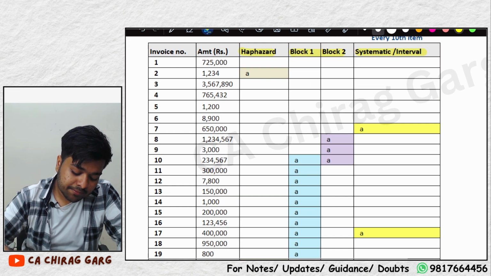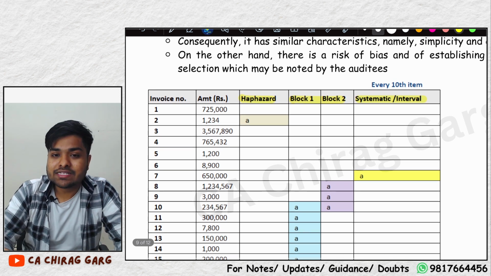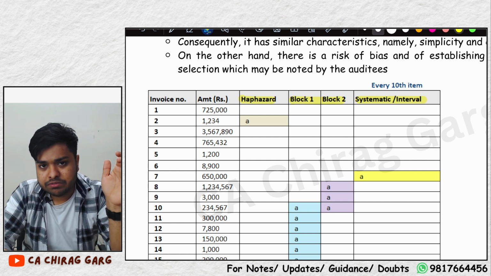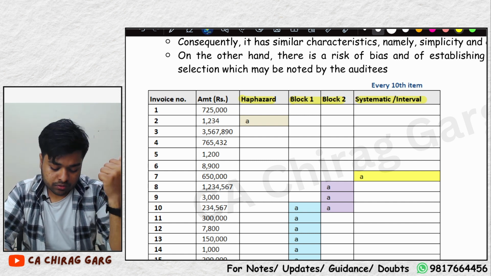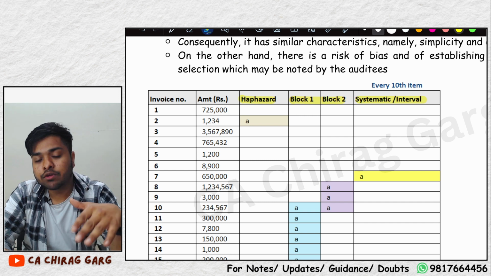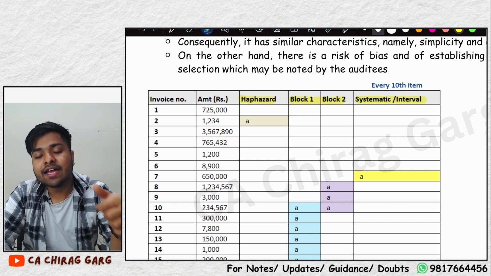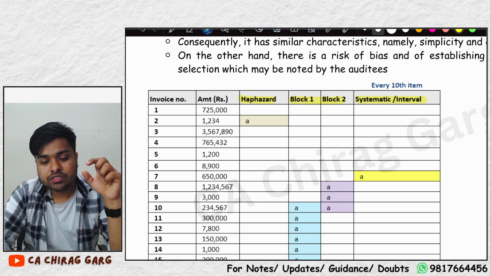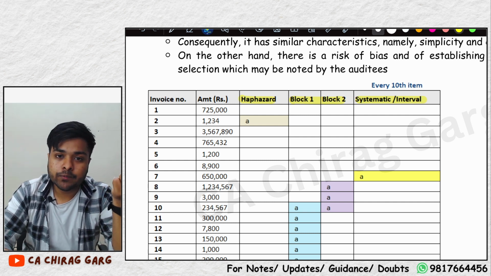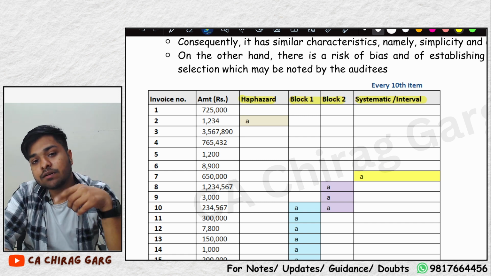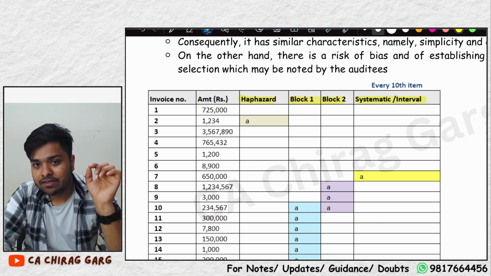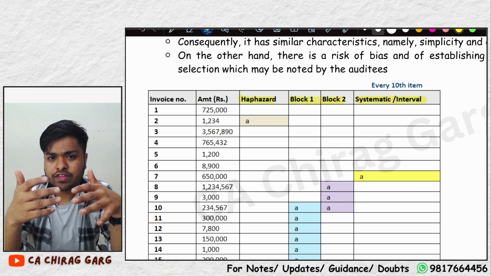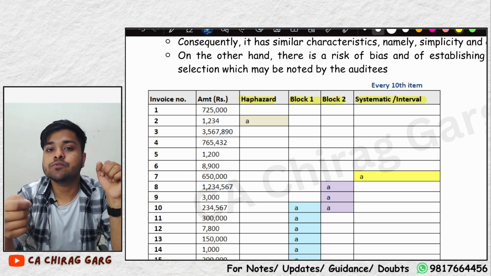Next, there is systematic interval sampling. What does this method say? For example, you have to take a sample of 10 items. You have a total population of 100 items and you have to select a sample of 10. So what you do is divide the total population by the number of samples. 100 divided by 10 comes to 10. So the first item you select haphazardly, randomly, from the first 10 units. Let's suppose you selected 6.